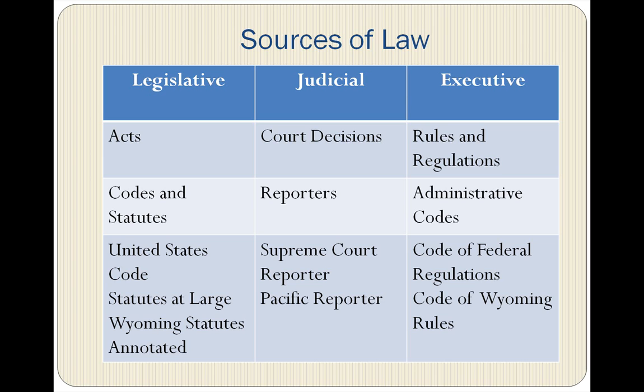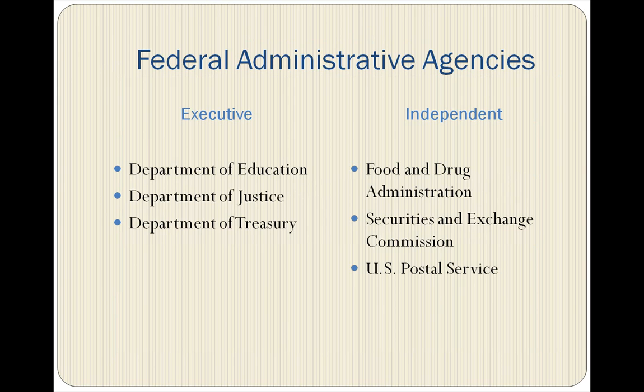The judicial branch writes decisions that have binding or persuasive precedents for future cases. These decisions are published in reporters such as the Supreme Court Reporter or the Pacific Reporter. The executive branch promulgates rules and regulations that are necessary to enforce statutes. Additionally, the President issues executive orders and proclamations. The executive branch oversees the administrative agencies.